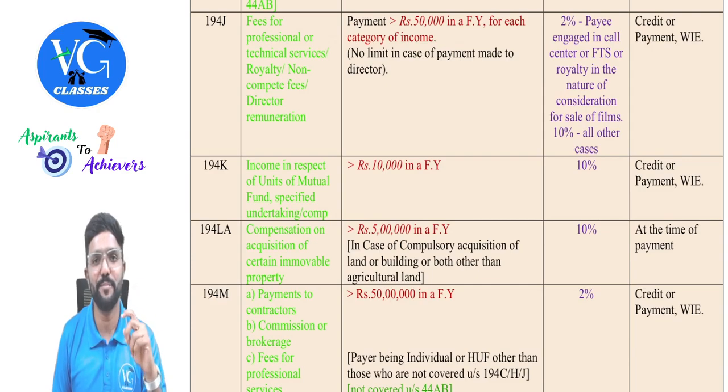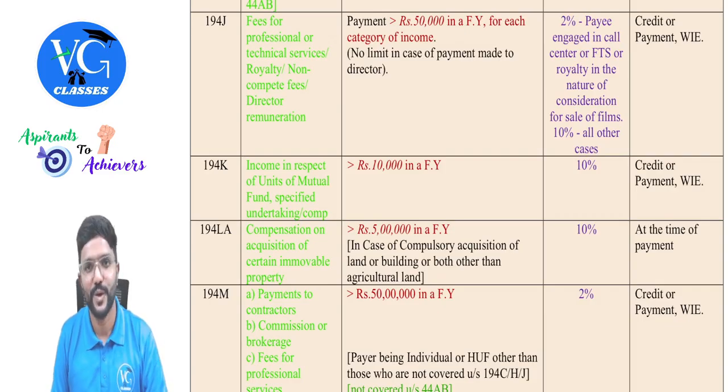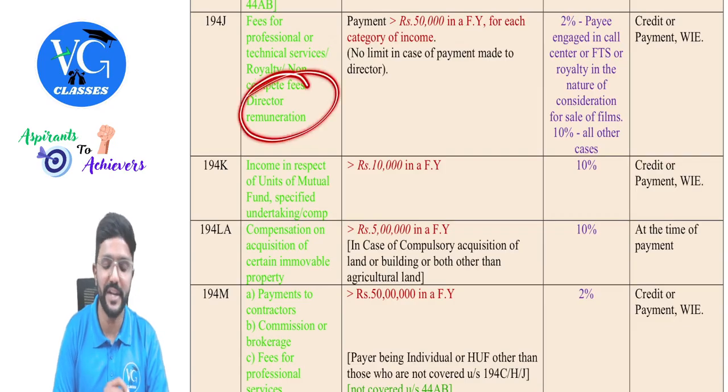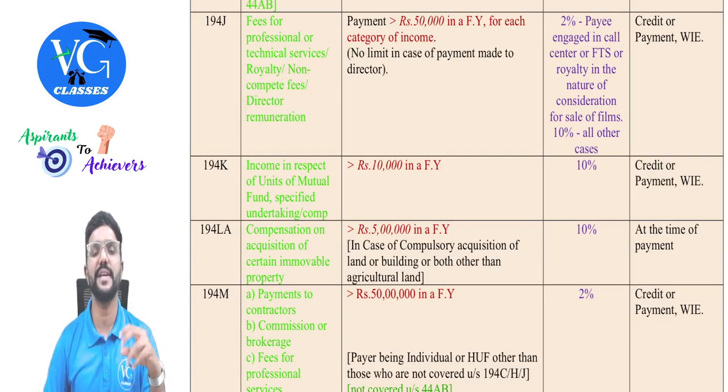One more example. Assume I am paying you a professional fee of 30,000, technical fee of 60,000. I should deduct TDS only on technical fee, which is more than 50,000. Got it? Yes. Whereas director remuneration. If sitting fee or director fee is paid, any amount, TDS has to be deducted. There is no threshold limit. Sir, only 5,000 is paid, deduct TDS. Sir, 50,000 is paid, deduct TDS. Sir, 50 lakh is paid, deduct TDS.